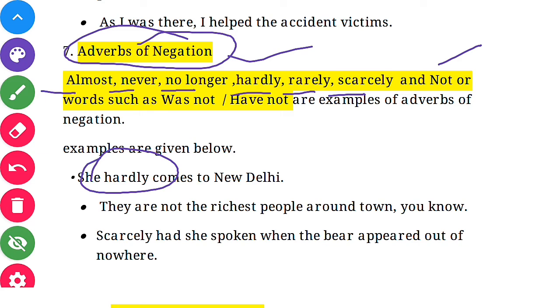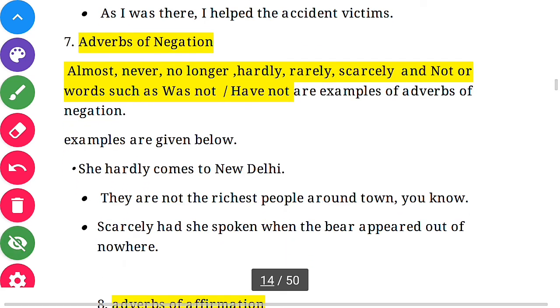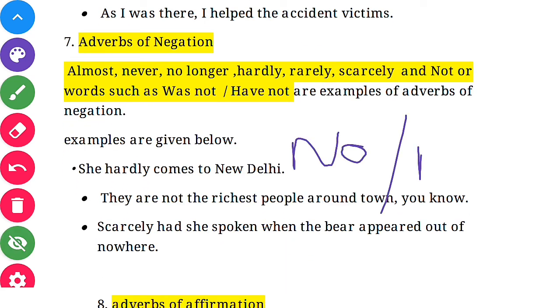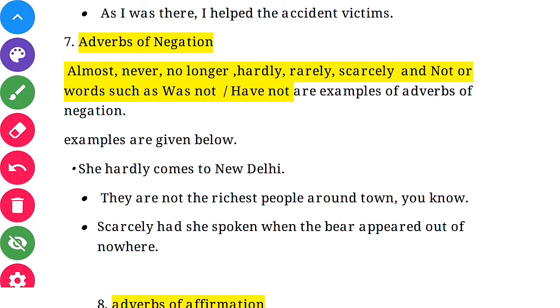And the second says, they are not the richest people around the town, you know. So the words are not are the verbs of negation. Scarcely had she spoken when the bear appeared out of nowhere. The word scarcely again shows the adverbs of negation. So the word negation is somewhere related to the meaning of no and not. These all have a sense of not. Clear? Was not, have not, like that, are not.